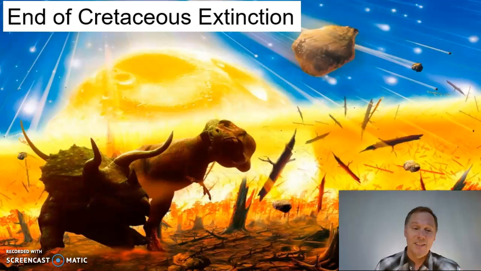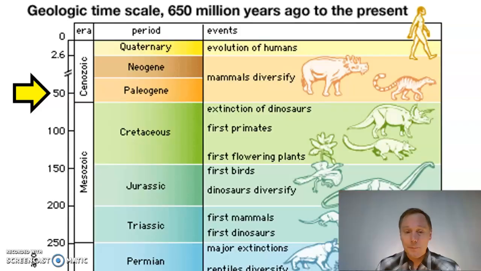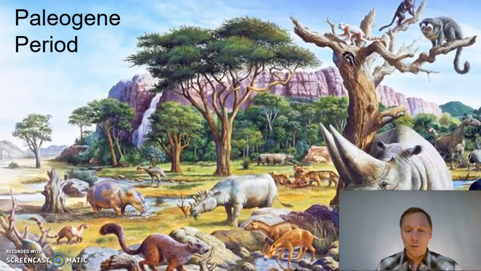Everything's going great until we get hit by an asteroid. 65 million years ago, the dinosaurs go extinct at the end of the Cretaceous, every last dinosaur. So long, fellows. But we move into a new era, the Cenozoic, and we'll enter the Paleogene. Birds made it through, mammals made it through, reptiles, amphibians, fish, and with the dinosaurs gone, it is time for the mammals to take over.